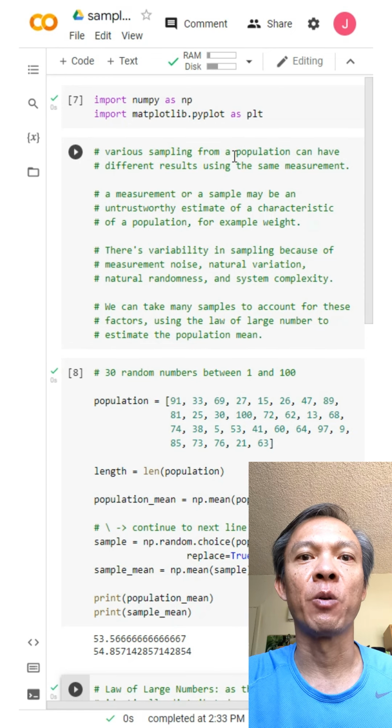So a lot of times we have to sample a population. Let's say, for example, our population is 1 million, we might have to take a sample of 1,000 and get the average of that.